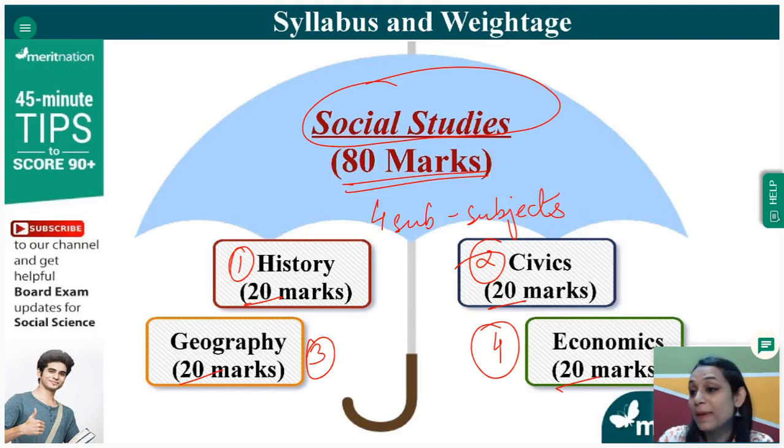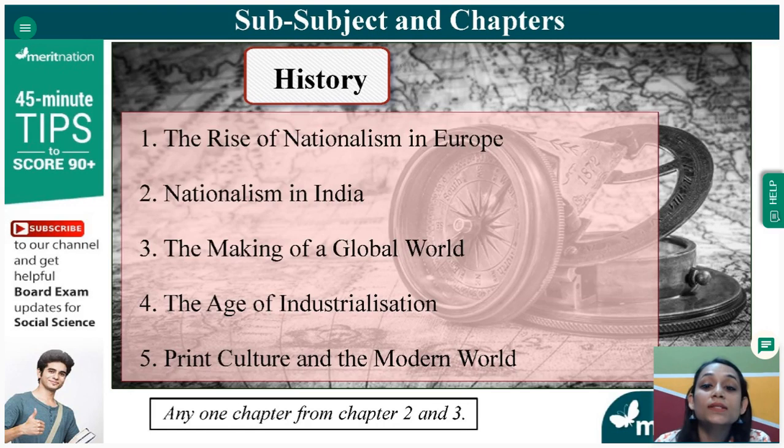There is no specific chapter-wise weightage, or any specific subject-wise weightage. All the subjects have equal weightage, that is 20 marks for each sub-subject. Clear, everyone? Okay, so let's quickly begin with history because we have a lot of important topics to discuss. It's quite lengthy, but a very interesting one.